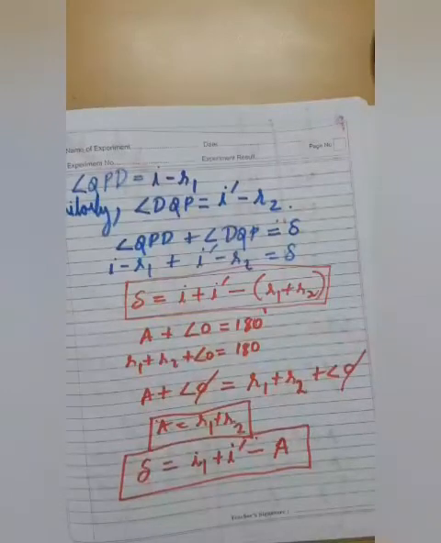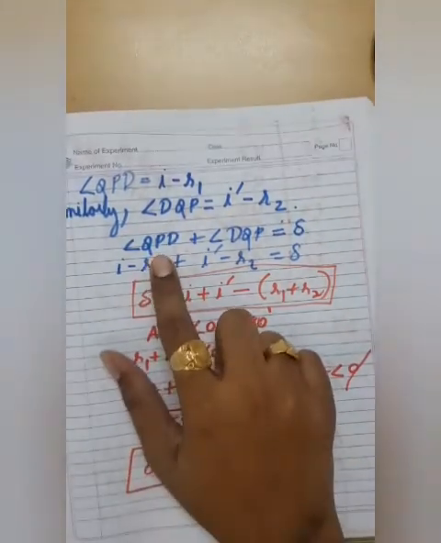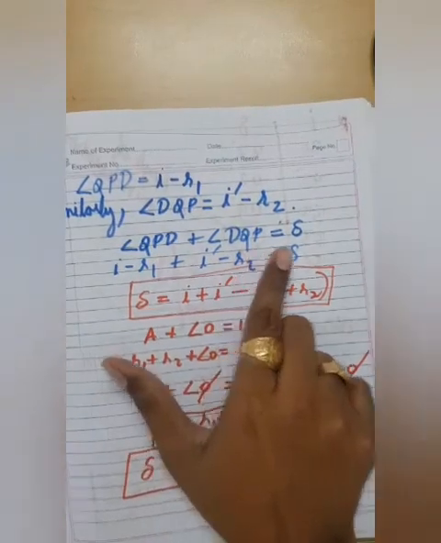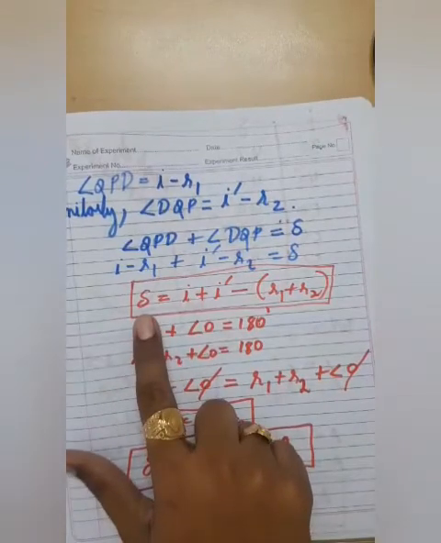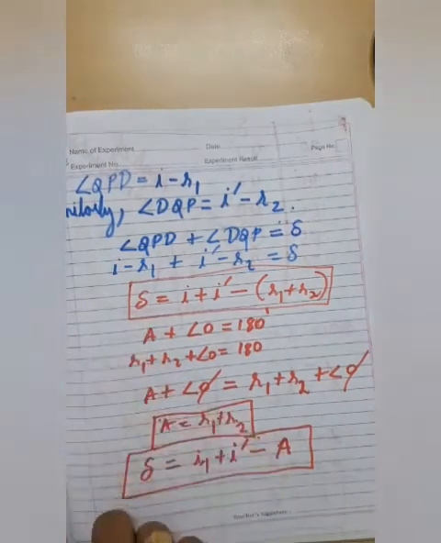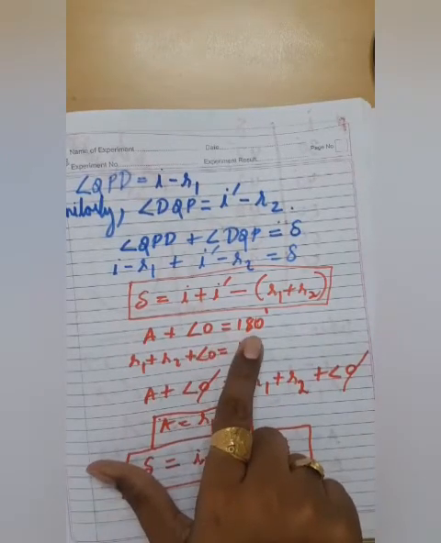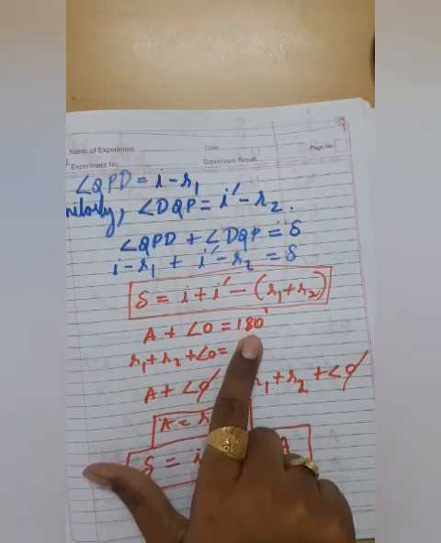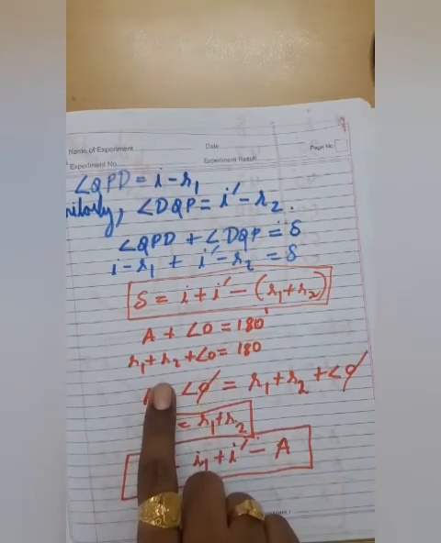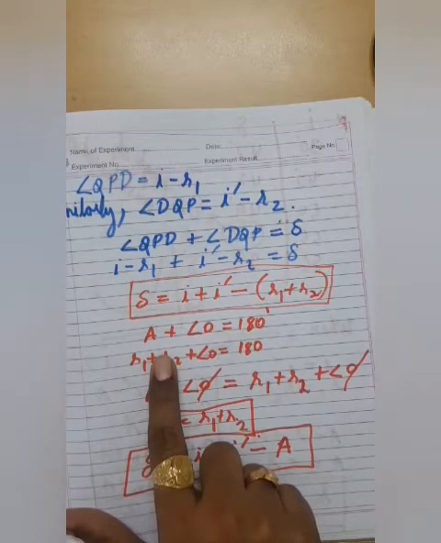Okay, so here we can clearly see that on adding QPD and DQP, we get delta. We have put the values over here, and we have taken out delta as our subject. Now if we add angle A and angle O from the diagram, we would get 180 degrees. It is clearly seen in the diagram because those angles are opposite angles of a quadrilateral. Okay. Now for angle A, we already have the value.